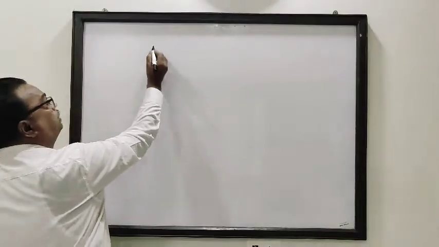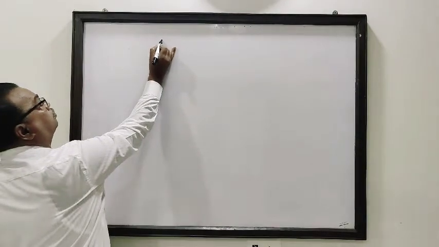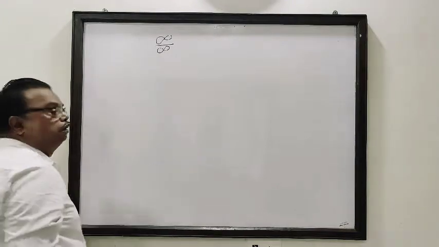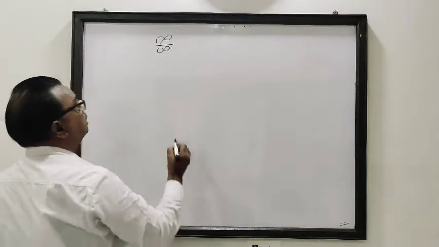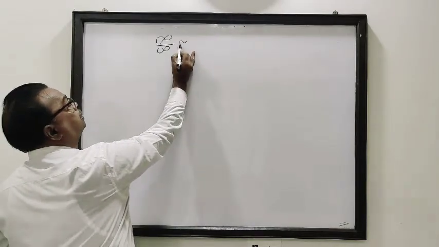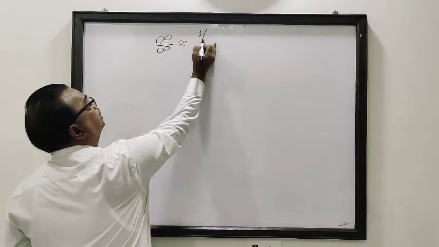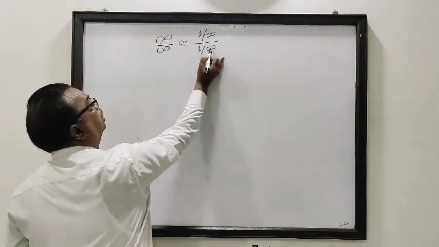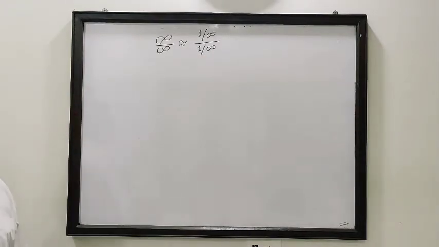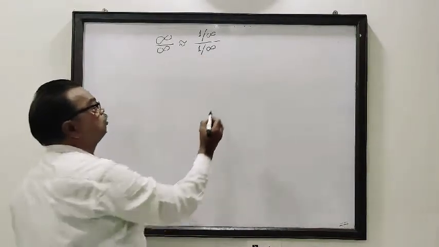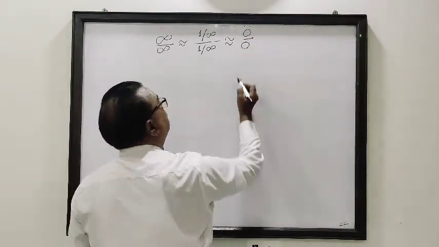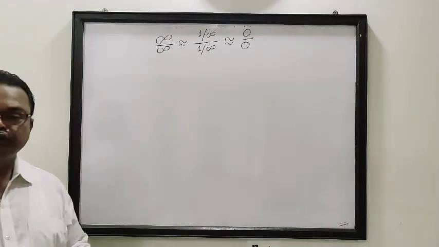Now, limit of an indeterminate form infinity upon infinity. Listen, infinity upon infinity is equivalent to 1 by infinity upon 1 by infinity. I have written infinity by infinity as 1 by infinity over 1 by infinity. 1 by infinity is 0. So therefore this is equivalent to 0 upon 0. It means either infinity by infinity or 0 by 0 is one and the same thing.